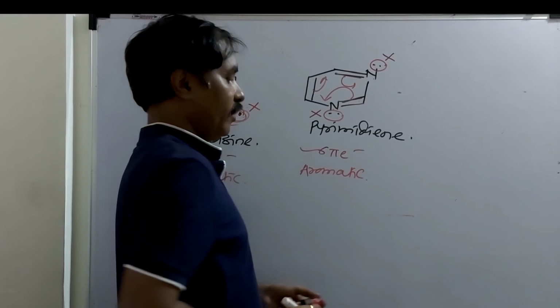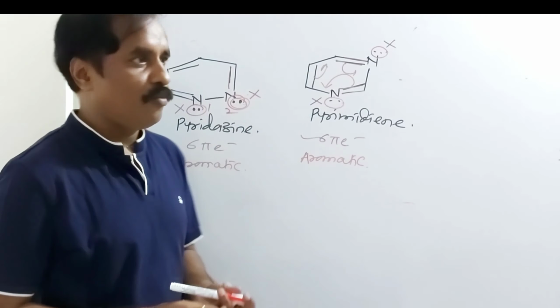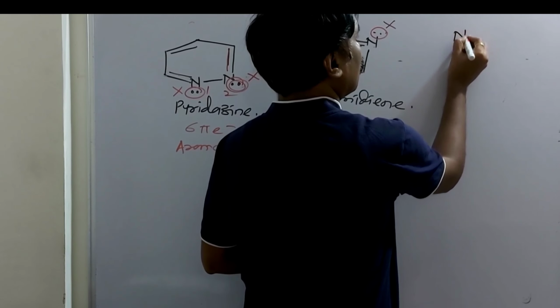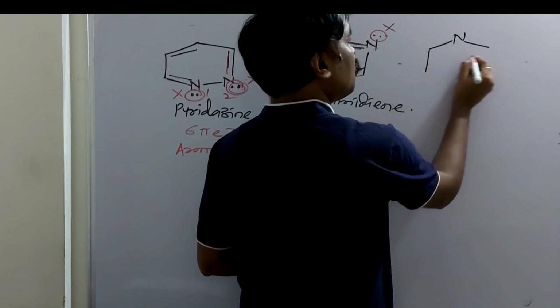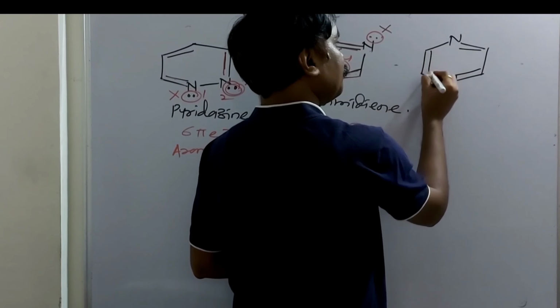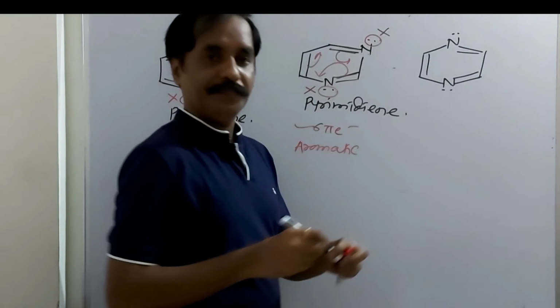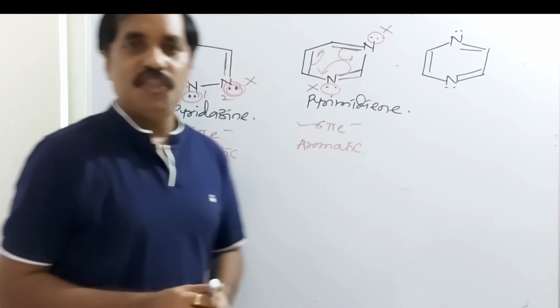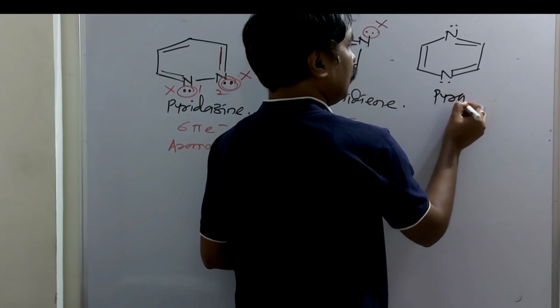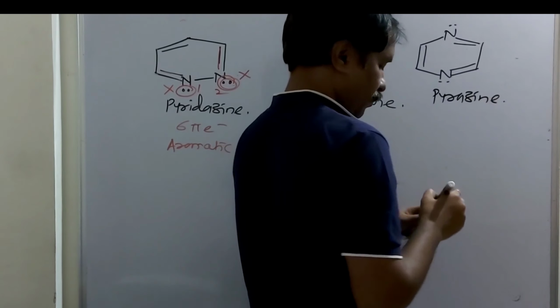This is aromatic. I will take third isomer of this, pyrazine. It is 1,4 derivative of this, 1,4 isomer of this. It is like this. Again, position of lone pair of electrons. Name of this compound is pyrazine.